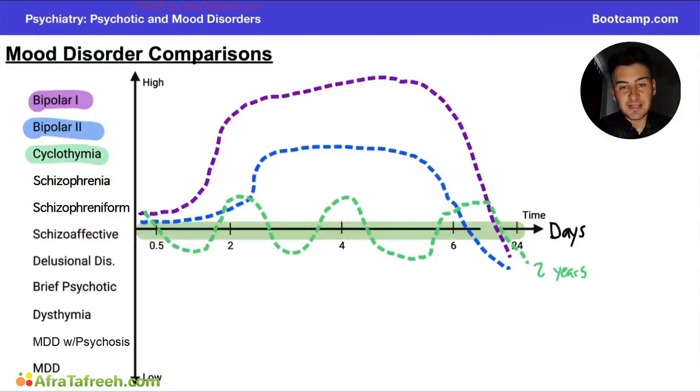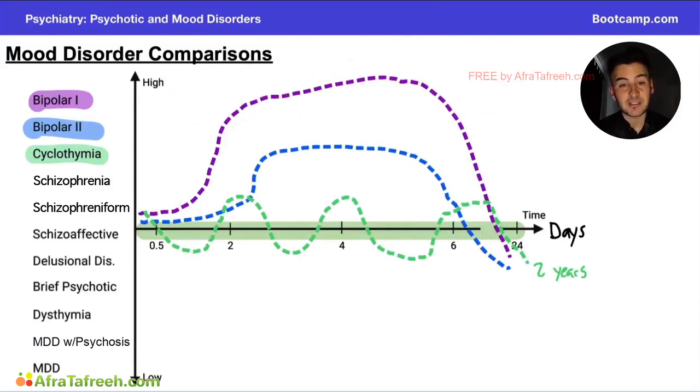All right, for our next set of mood comparisons, we're going to be comparing bipolar 1, bipolar 2, and cyclothymia. Now, it's important to note that here we're going to be talking about order of days, not months. So when it comes to bipolar 1, remember that we are going to have symptoms for at least 7 days.